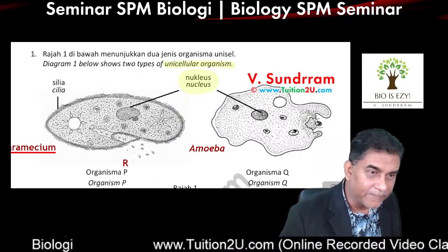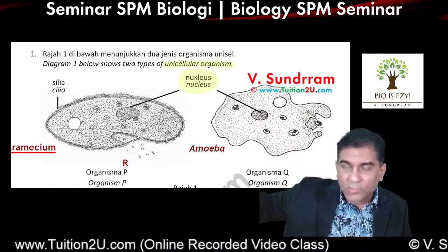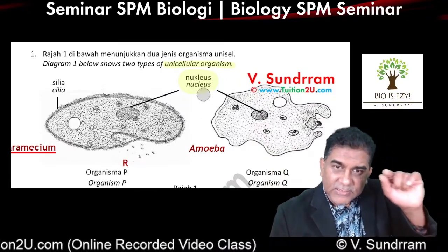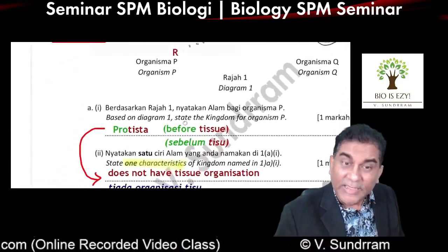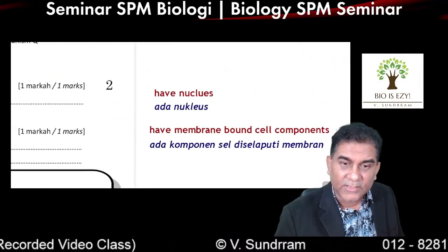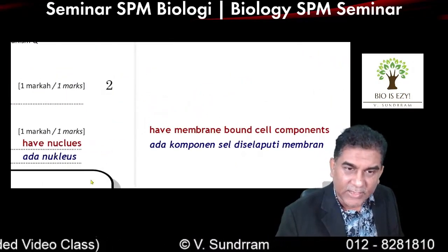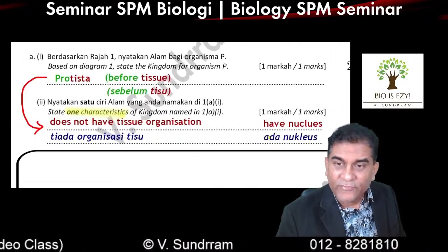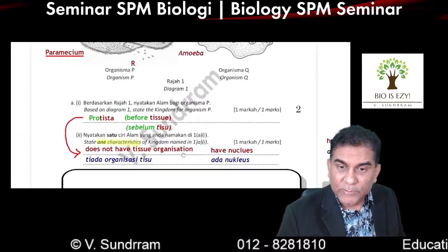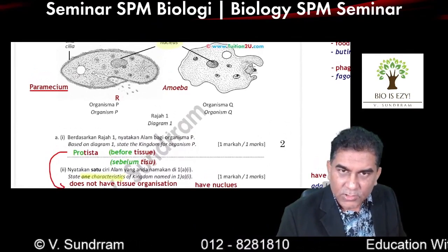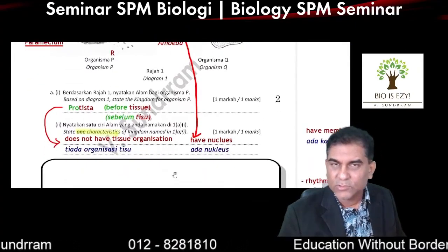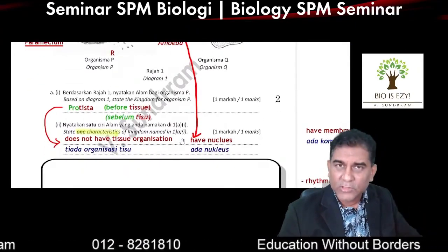When you're looking at the diagram, whatever is labeled in the diagram, most of the time is labeled for you to use. So if I'm looking at this nucleus in here, immediately, if I want, I can use that as the answer. So another characteristic, they have nucleus. If you wrote they have nucleus as the answer, most probably the clue was here. So I just bring a line down. Based on what I have in the diagram, I can use it as the answer also, which is they have nucleus, which is also the characteristic.